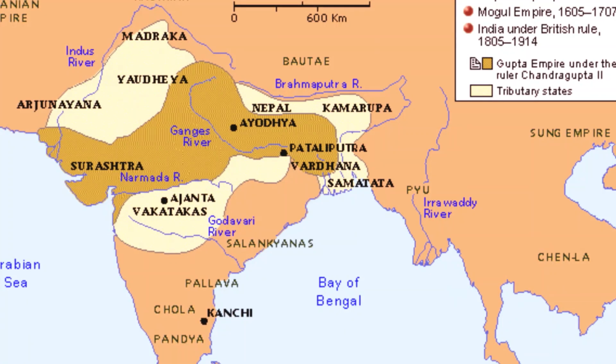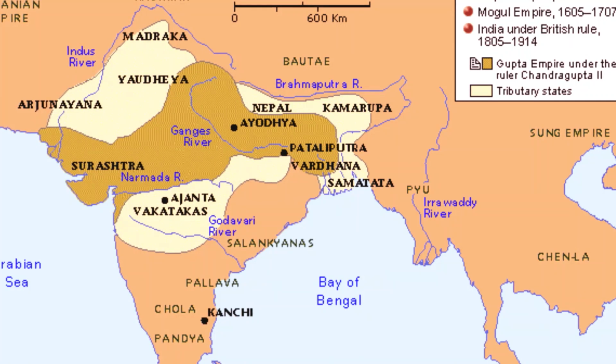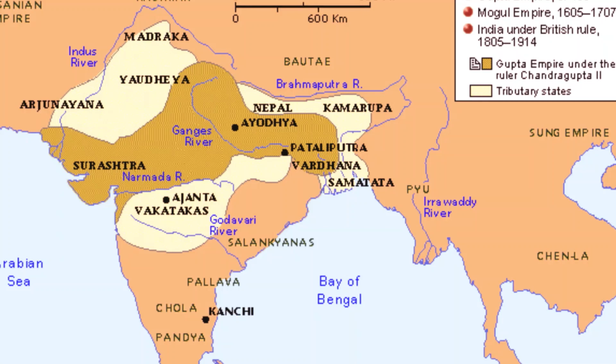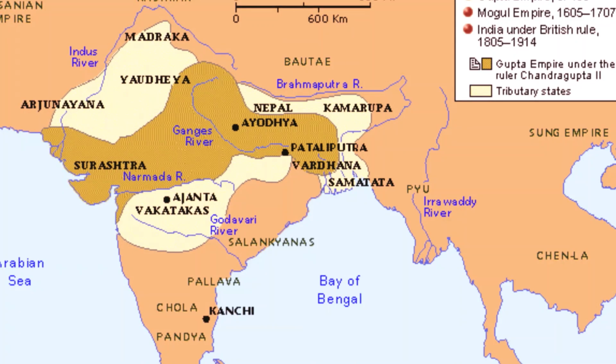Next, the Gupta dynasty. Guptas ruled for 230 years, between 320 AD to 550 AD. The founder was Sri Gupta. His son was Gotadgacha. They were called Maharajas. All of the Gupta kings were called Maharajas. Sri Gupta's grandson was Chandragupta I. He was the first ruler of the dynasty.